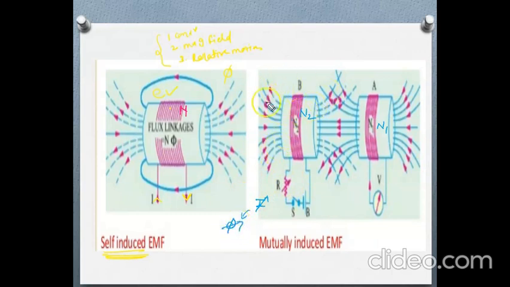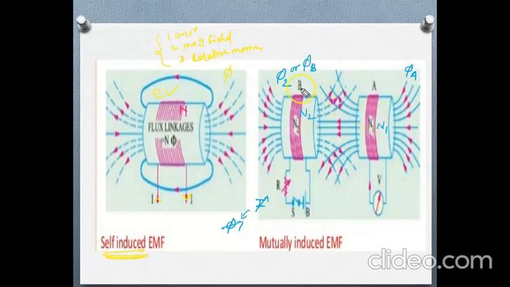And this is the variable flux produced by, suppose, this is the phi 2 flux, because this is the N2 coil, coil number 2. Let's call it phi B, and this will be phi A. Now when this produces the flux, this flux is linking with this number of turns.